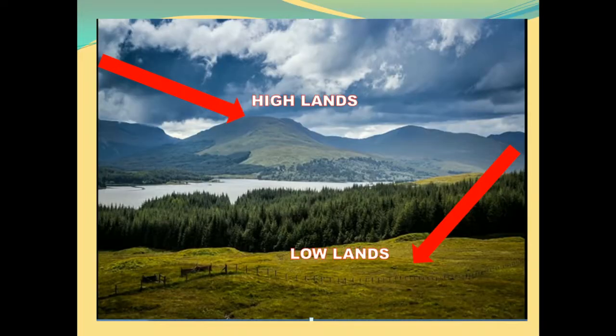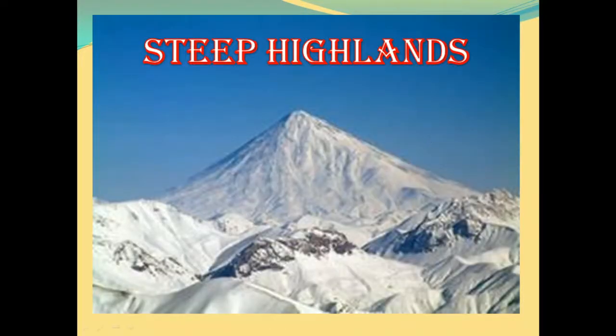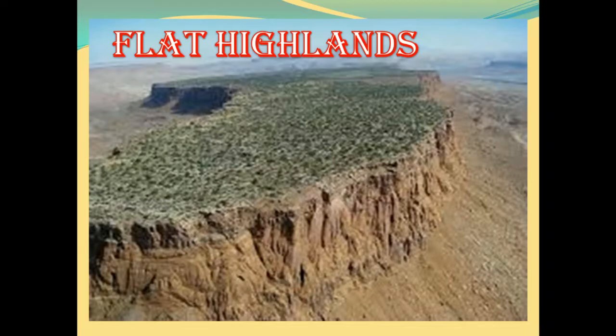Now, if we see the surface of the planet Earth, you will see something like this. Some areas are highlands like this and some areas are lowlands. These highlands and lowlands are of different types. Some highlands are very high and have steep slopes. Some are flat and have a flat top. These have a flat top but still they are highlands. So you see, we have mountains, hills and plateaus. Now we will understand each one of them very closely.